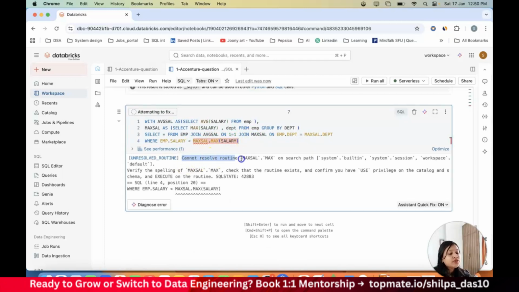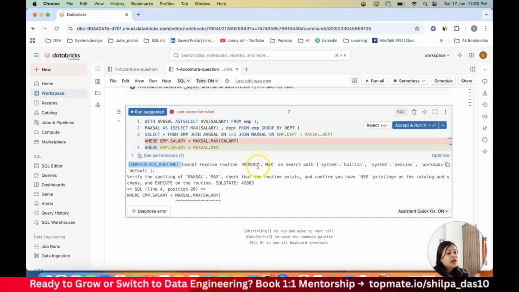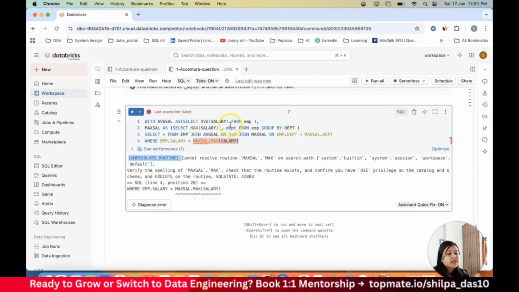So it says cannot resolve maximum salary dot max on this, but it's also giving me an option to fix it, but this is not right, so I'll reject it. Why it's giving me the error is because this is the maximum salary inside the CTE and this is a computed column, right? So what we need to do is give this an alias.